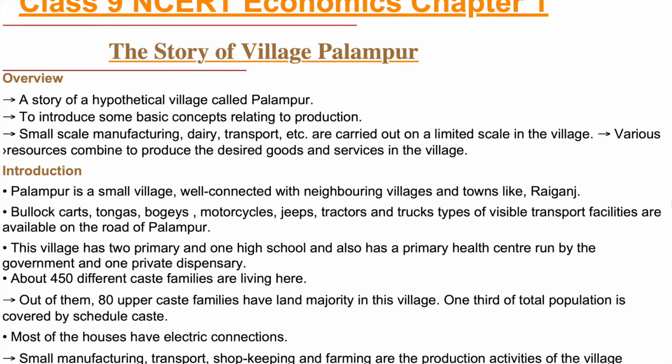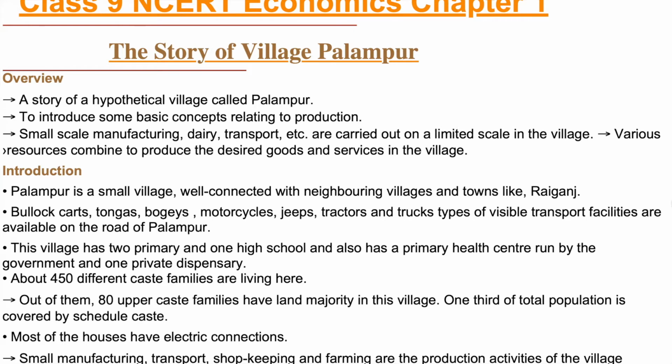Introduction. Palampur is a small village, well connected with neighboring villages and towns like Raiganj. Bullock carts, tongas, bogies, motorcycles, jeeps, tractors and trucks, all types of visible transport facilities are available on the road to Palampur. This village has 2 primary and 1 high school and also has a primary health center run by the government and 1 private dispensary.